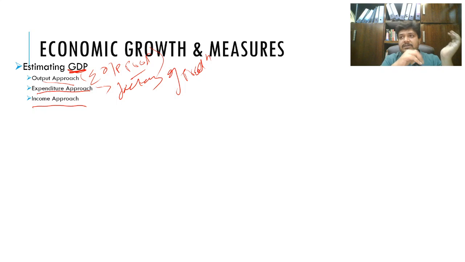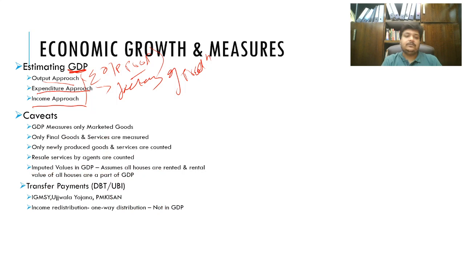For example, how much did the investor earn, how much did the CEO earn, how much did all the workers earn, how much did the distributor earn, how much did the final seller earn. So if you add all of that up, in an ideal state it should all be the same. So output approach, expenditure approach, income approach should all tally with each other, but due to some distortions in the system, because you are estimating for a country with innumerable transactions, there won't be an exact match, but it should be pretty close.